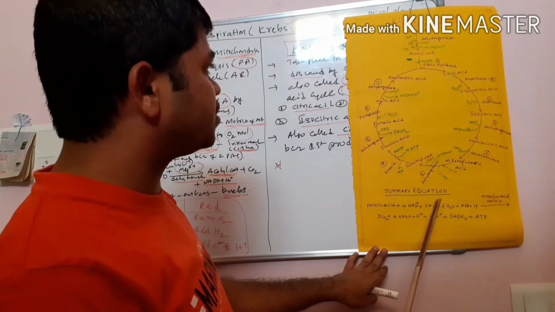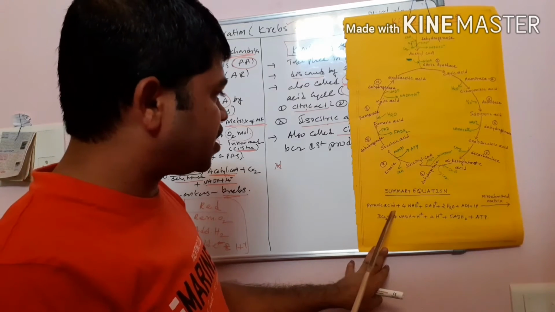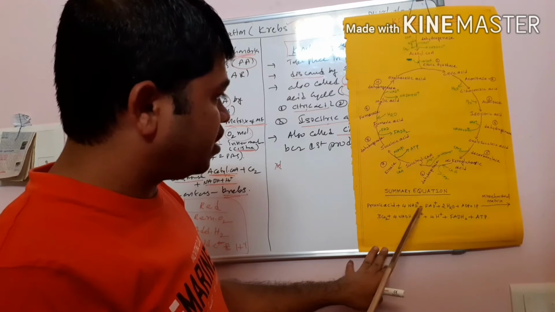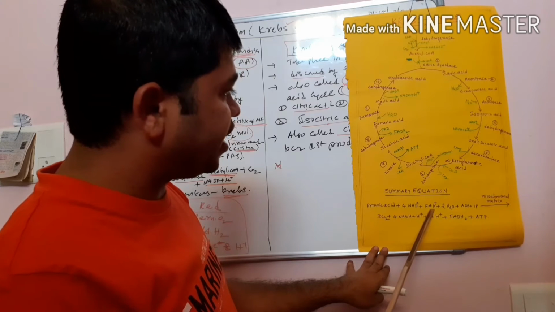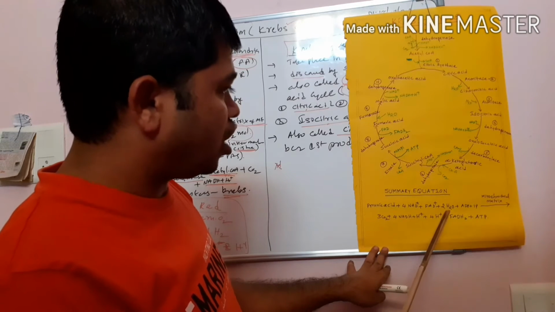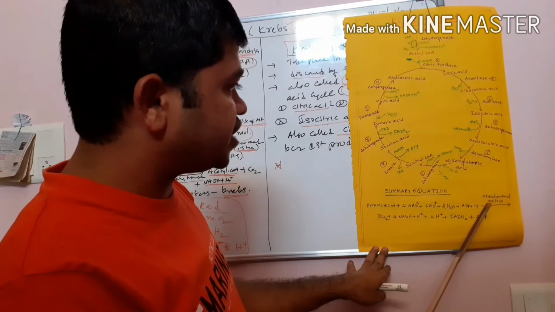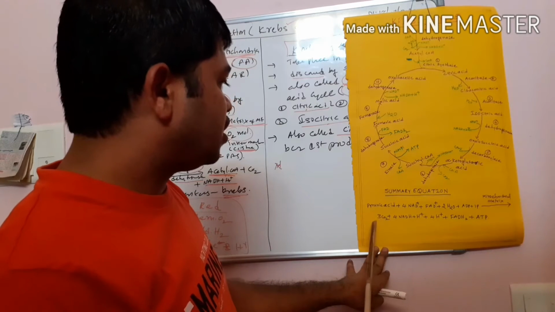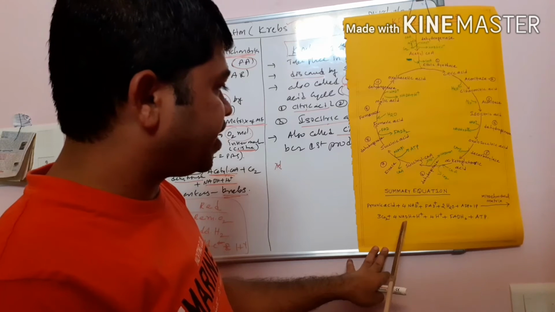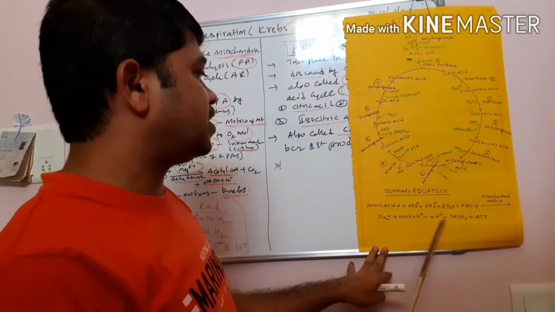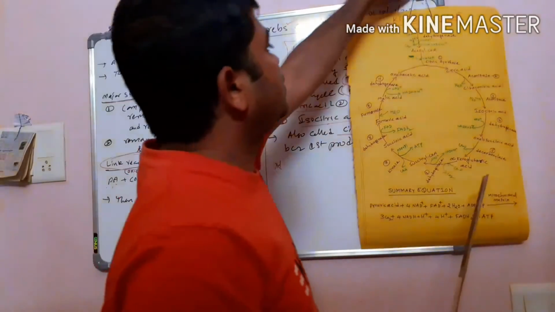Then the summary equation. Okay, in this reaction what happened? In this cycle, one pyruvic acid enters the Krebs cycle, 4 NAD plus coenzymes are involved, 1 FAD coenzyme is involved, 2 water molecules are utilized, and ADP plus inorganic phosphate, which takes place in the matrix of mitochondria. 3 CO2 molecules are removed, then there is formation of 4 NADH plus H plus, FADH2, and ATP. So these are the products.